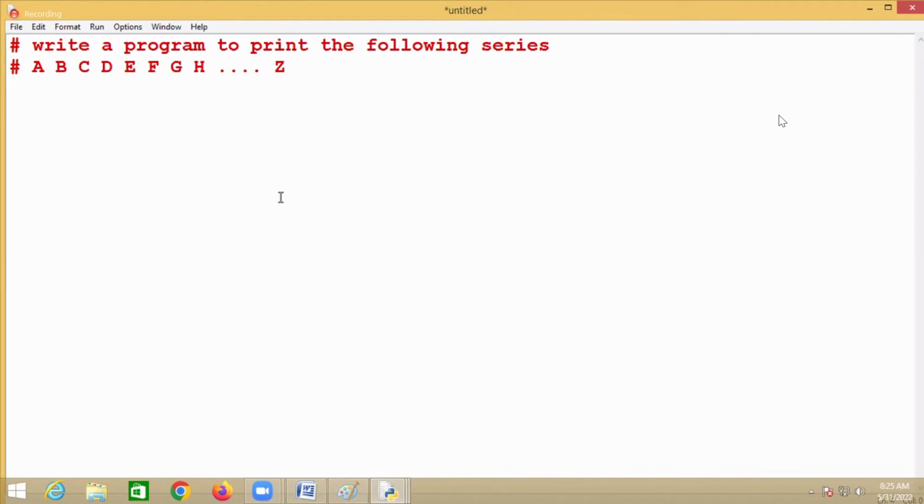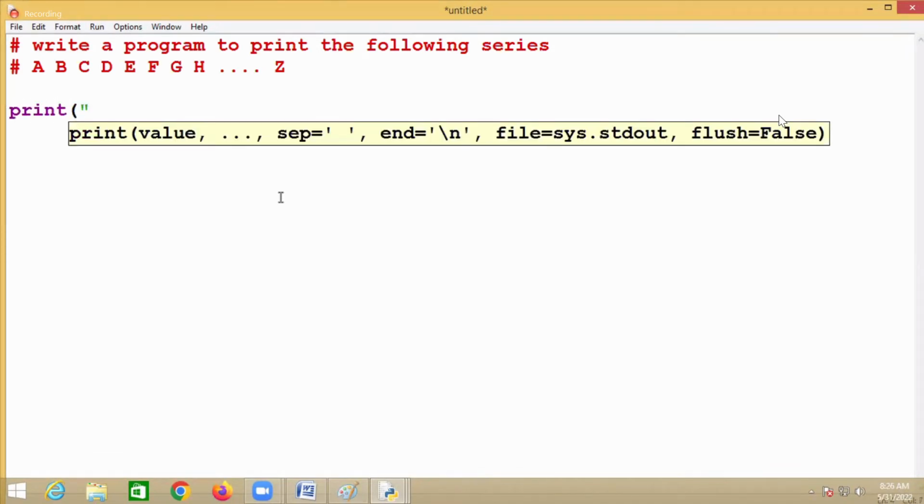If you don't know, some students will print A, B, C, D, E, F, G, H, I, J, K like this and say the array is over. Yes, print all the alphabets from A to Z means they'll print like this. But actually they ask you to print it using which statement? Looping statements.